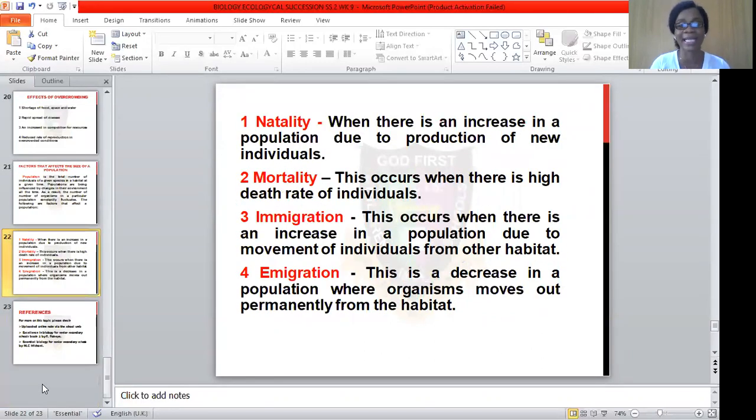Number one is natality, like I explained earlier on. When there is an increase in the population due to reproduction of new individuals, it is one of the factors that affect the population. Also mortality rates, that is when there is a high death rate of individuals in a community or ecosystem. We also have immigration and migration. Emigration is the decrease in population where organisms move out permanently from a habitat. And immigration occurs when there is an increase in a population due to movement of individuals from one habitat to another.